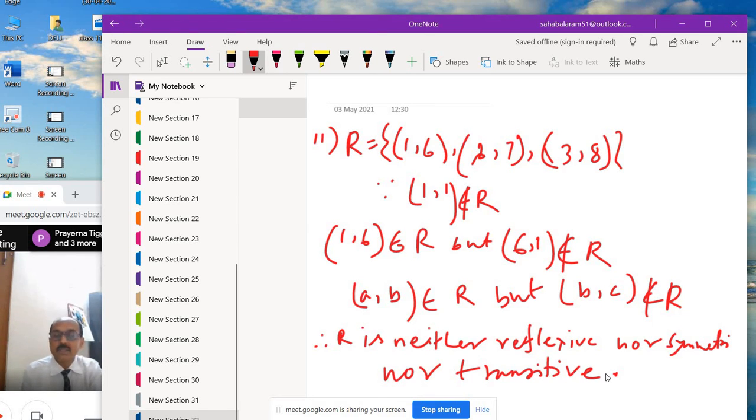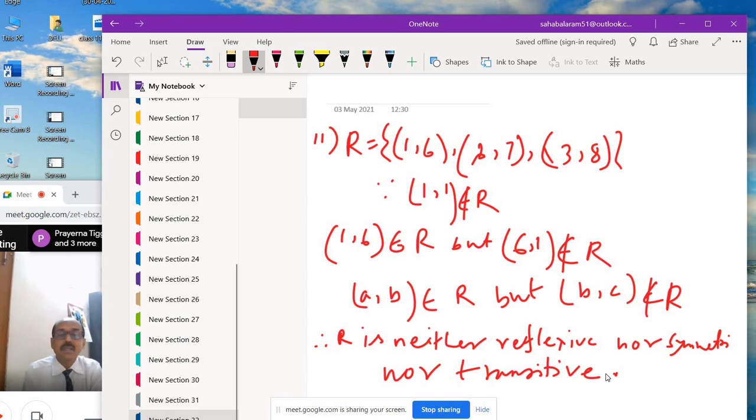So if the question is like this, you have to show whether it is reflexive, symmetric or transitive. In the case of reflexive, you have to see whether the same element A comma A is present or not.